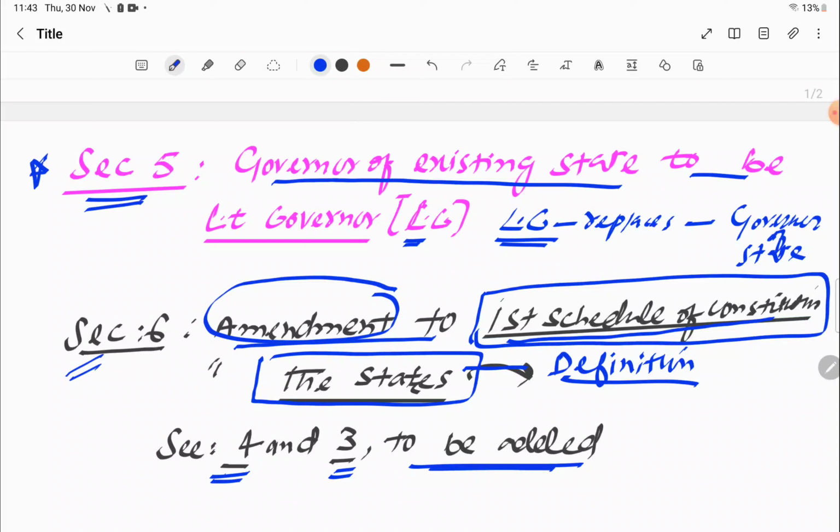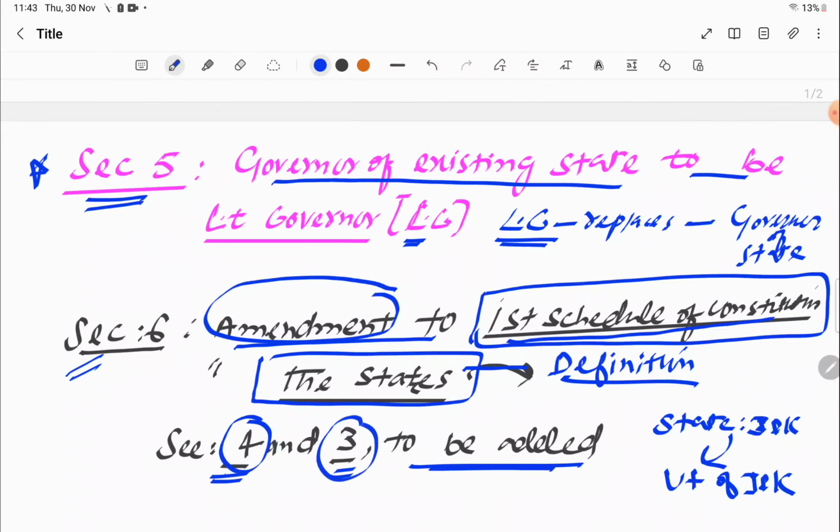Now the word state of Jammu and Kashmir will be replaced by UT of Jammu and Kashmir. So this is section 4. And what is section 3? Section 3 is that Ladakh will now be replaced with UT of Ladakh.